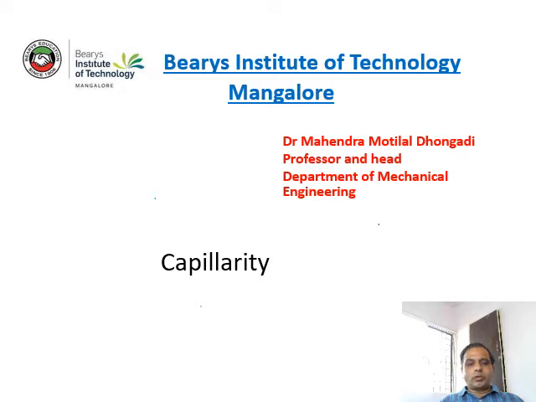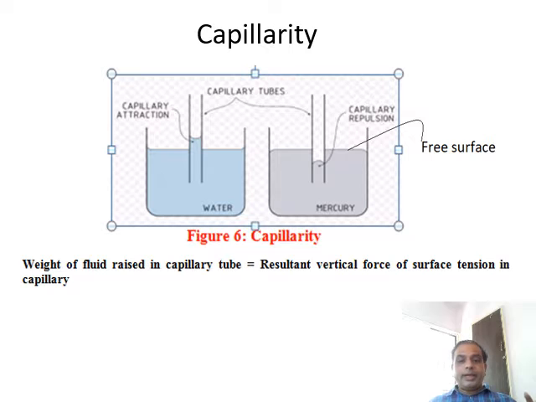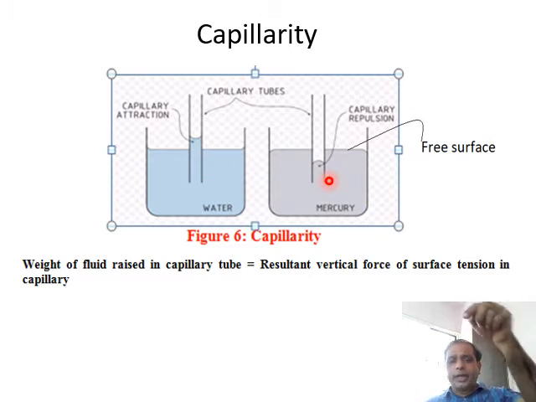Today I am going to discuss about the capillarity. Capillarity is a property of static fluid. Right here, one example I have taken. In this example, I have taken two containers. It is container 1. I call this container 2. In container 1, liquid is the water. In container 2, liquid is the mercury, right? And in the first container, I immerse a capillary tube. In the second container, same kind of capillary tube I immerse.